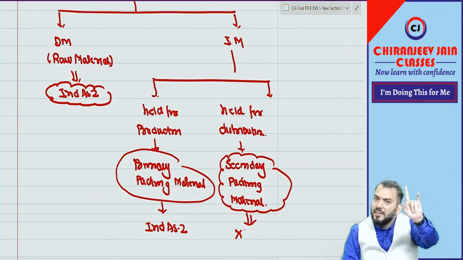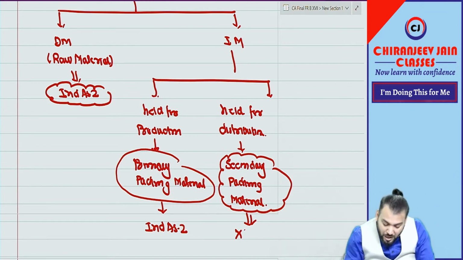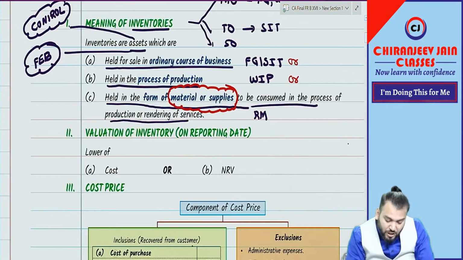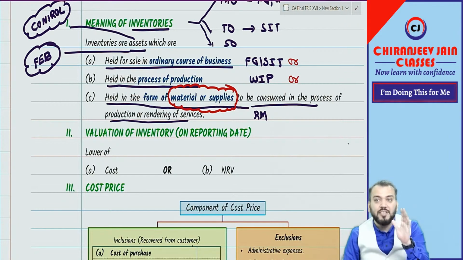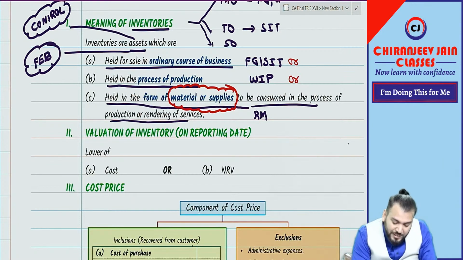Understood? Correct. So now we have completed the definition of inventory. We are taking much time on the definition only, each and every point we are discussing. Got it? Definition of inventory is covered.